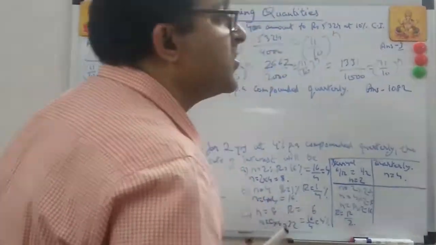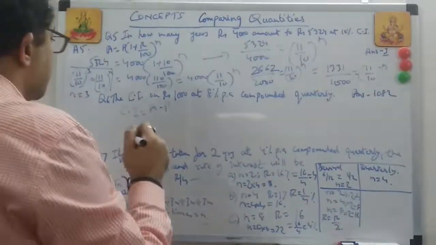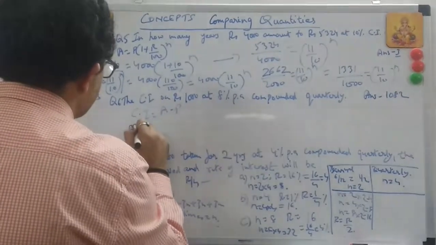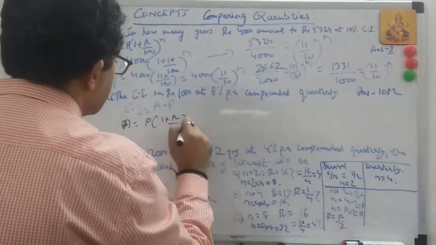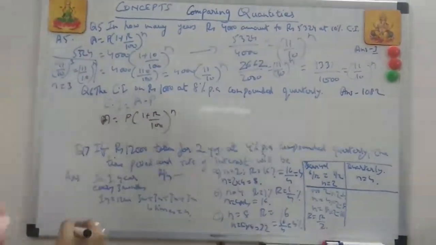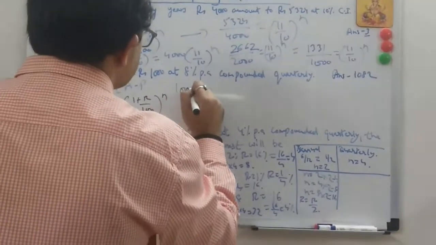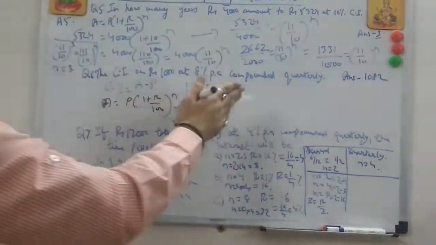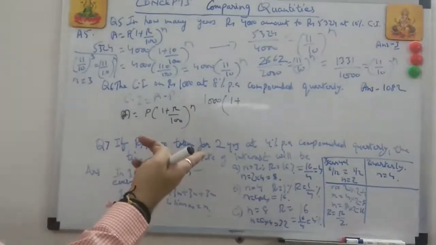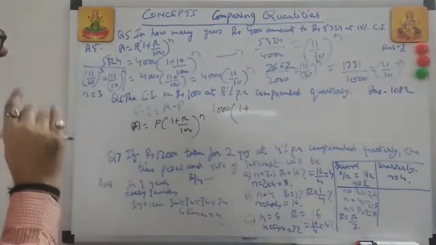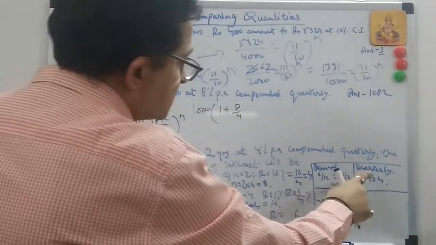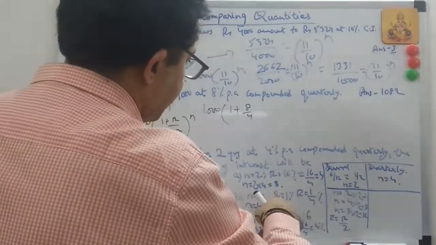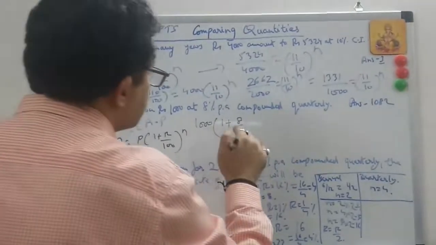And here the beautiful logic comes. Amount is equal to principal, 1 plus R upon 100, to the power. Now let's replace the values. 1000. Compounding quarterly. What happens in quarterly? 4 times. But in rate of percent, it will divide by 4. Whatever rate percent given is 8. 8 by 4. This was the logic, right? Quarterly. R divided by 4. Always. Right? This becomes 2%.